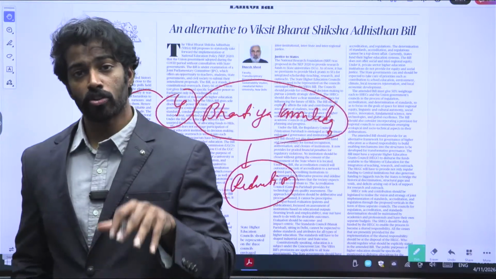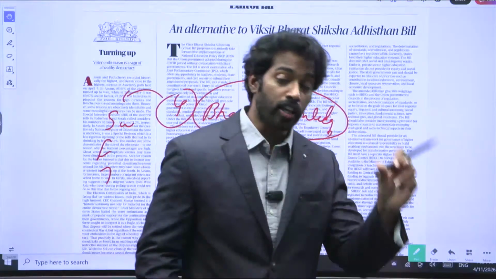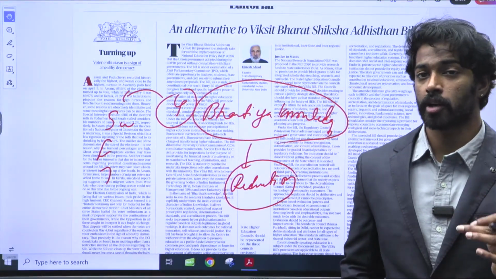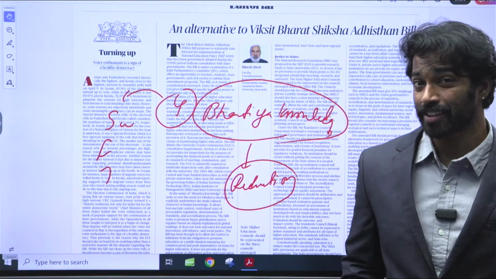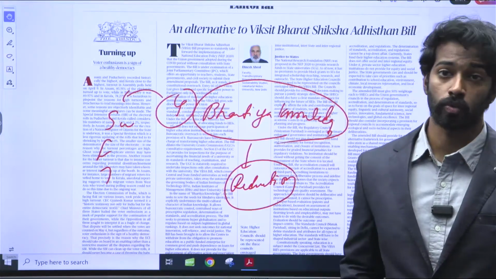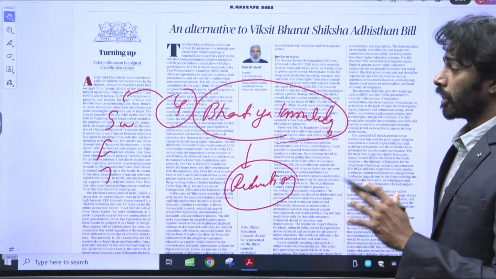Right? It could lead to a reduction in cultural diversity and promote majoritarian culture. What is the majoritarian culture that is present in India? Hinduism. So the author is saying that Hindutva might be promoted much. That is the reason the author is a little scared, because it would reduce the cultural diversity in India through higher education institutions and increase a majoritarian culture, that is Hindutva, in this particular bill. Those are all the aspects that the particular editorial is trying to say.